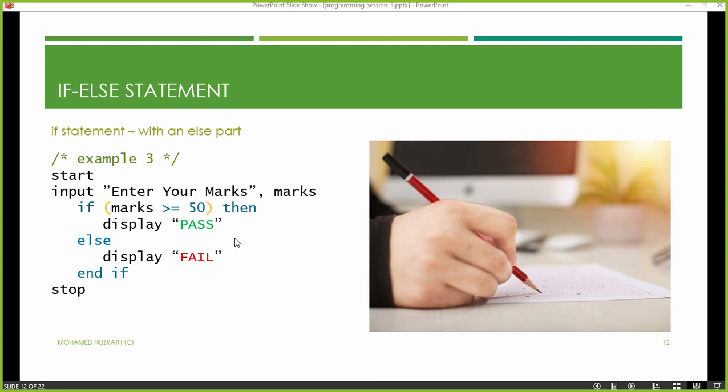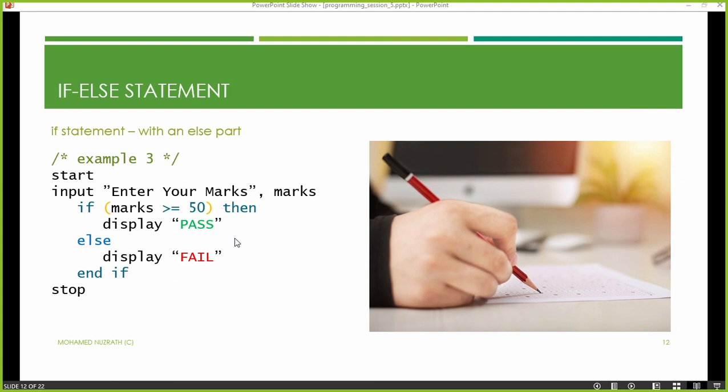Now what's going to happen is, if you enter 75 marks, the computer is not displaying both pass and fail. You enter the marks 25, it's not showing pass and fail. Both outputs cannot come at the same time. Under no circumstance can this happen.